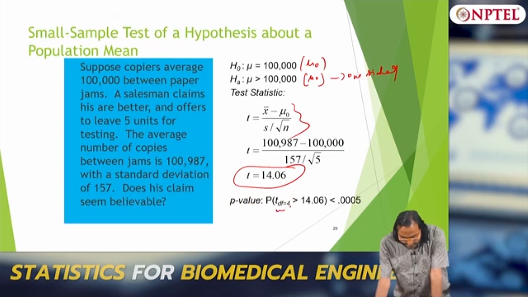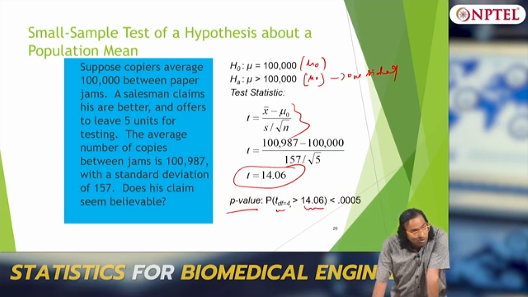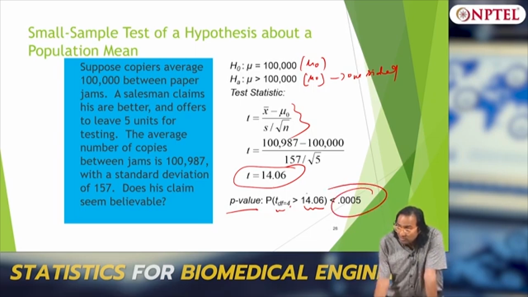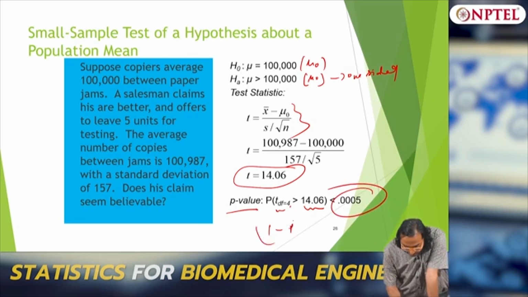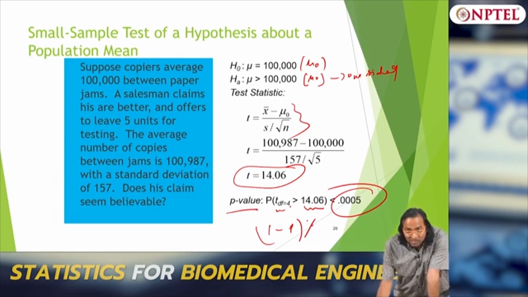P value is nothing but the probability that T with 4 degrees of freedom is greater than 0.06. That turned out to be how much? 0.0005. Okay. So what is my 1 minus P percentage? 1 minus 0.0005. You can be very sure to reject the null hypothesis.